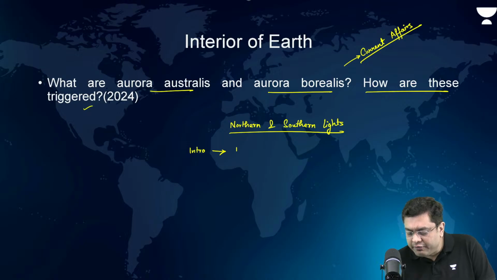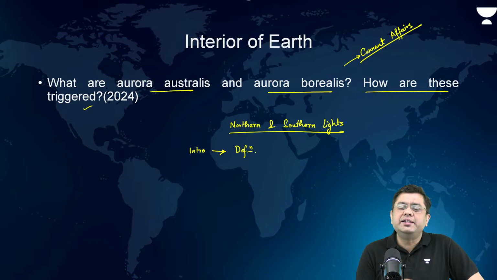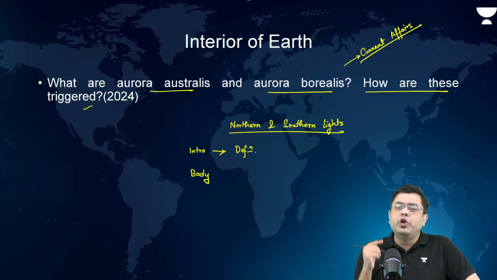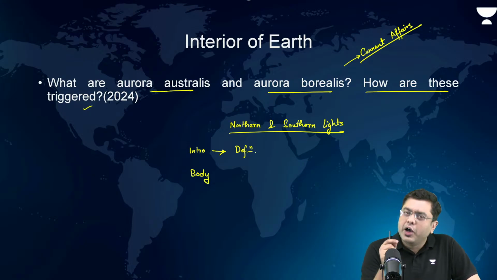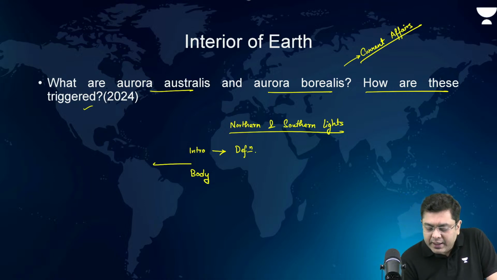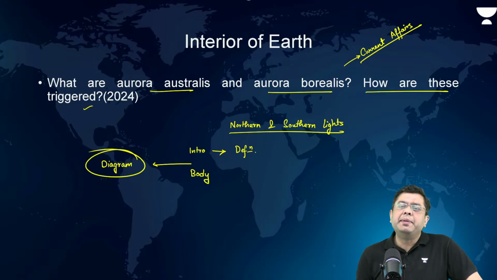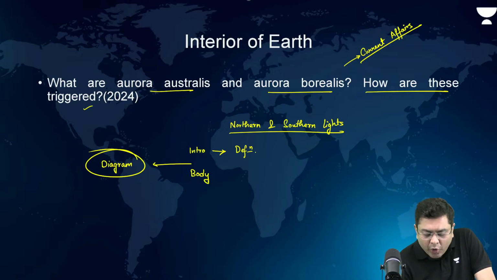In the introduction, when you have provided the definition of it, that paves the way for what you write in the body portion. When it comes to geography questions, it is always advisable to put the diagram in between the intro and the body part of the answer. Now, which diagram am I talking about which needs to be replicated here? Basically, here the diagram of the magnetosphere is required. Magnetosphere of the planet.